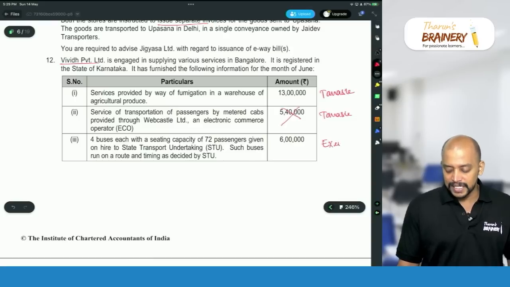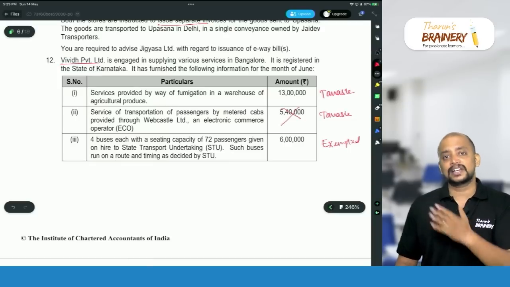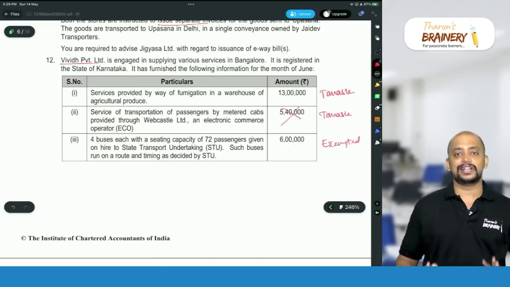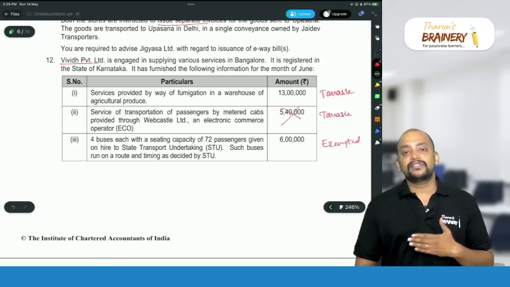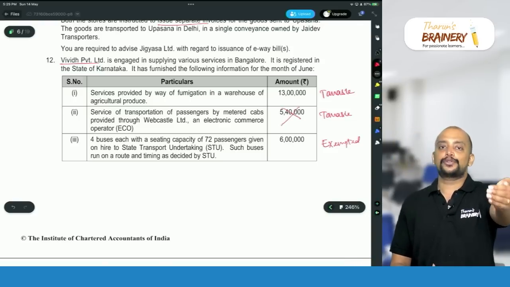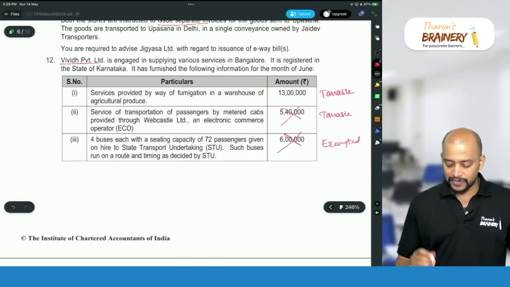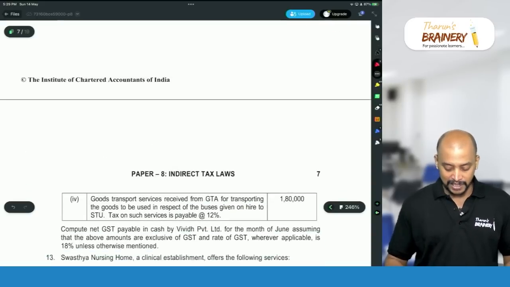Here, the bus has a capacity to carry more than 12 passengers, and that such buses run on a route and timing decided by STU is irrelevant. Whether it is decided by them or not decided by them, that is irrelevant. I have a motor vehicle that can carry more than 12 passengers that I am giving on rent to a state road transport undertaking. I get some money, that is exempted, simple. So it will not be taxable in the hands of Vivid Private Limited.